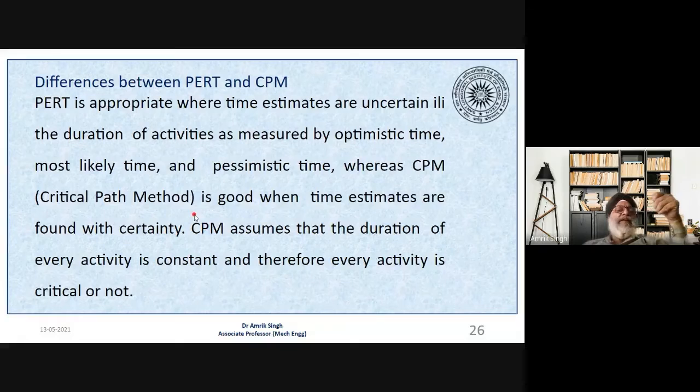Suppose we are filling a petrol tank. By the flow rate of our gun, we can predetermine that according to the capacity, it is going to take so much time to fill that tank. So we are certain about the time. In that case, we will follow the critical path method, and where we are not clear about the timings, then we follow PERT. CPM assumes that the duration of every activity is constant.